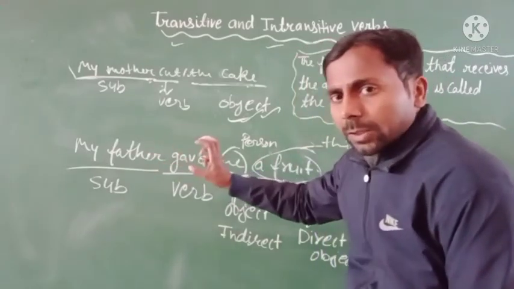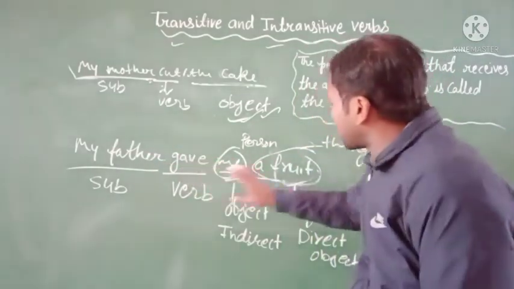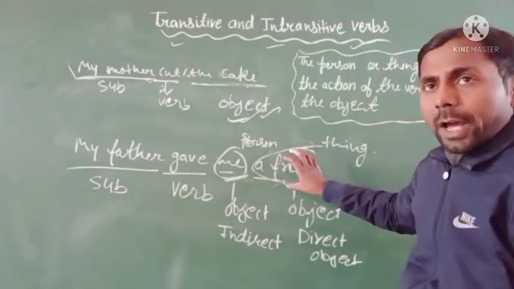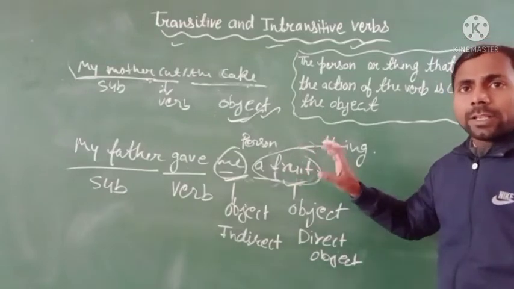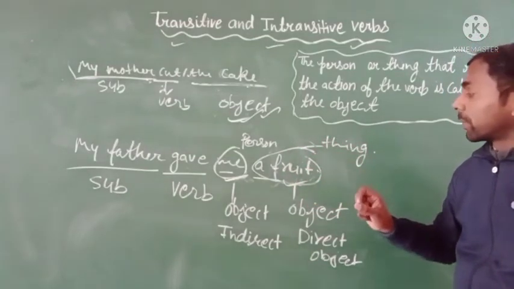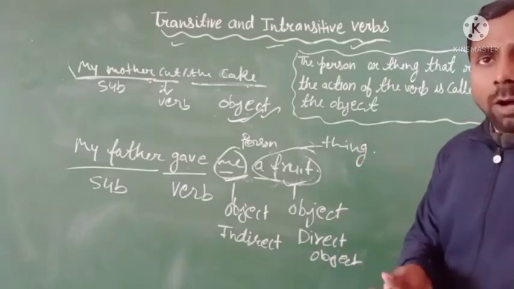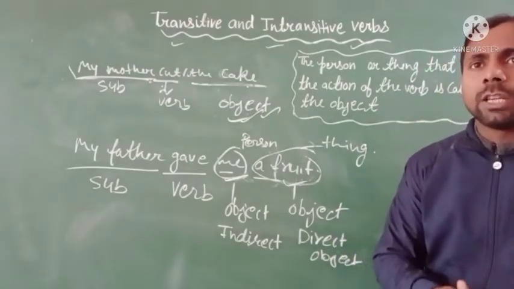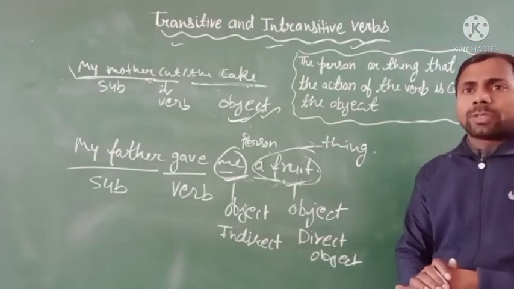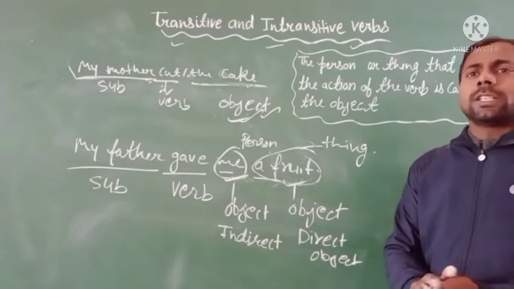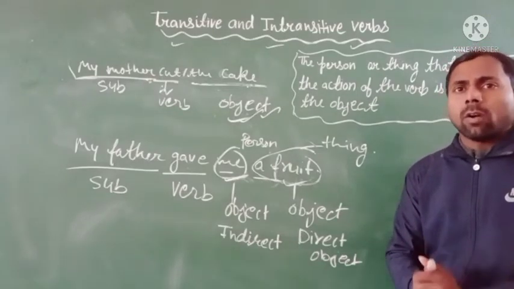Father gave a thing. What kind of thing? The thing is fruit. So fruit is a direct object that receives the action directly. And an indirect object means a noun or pronoun that receives the direct object or is affected by it.